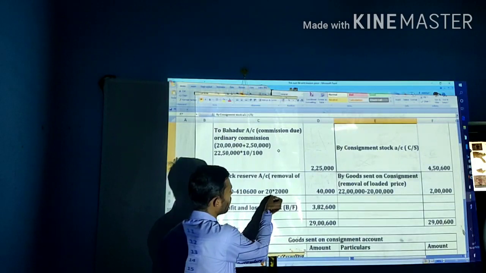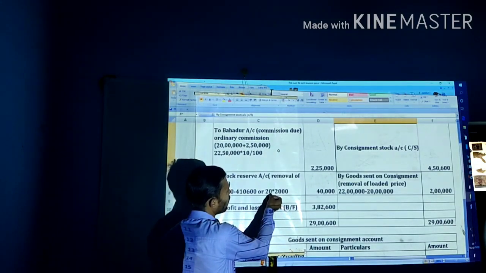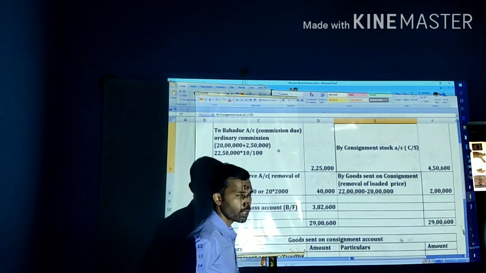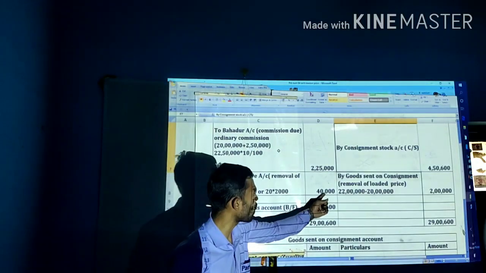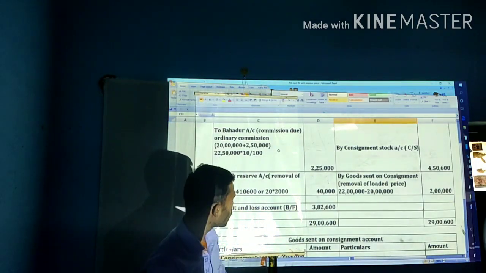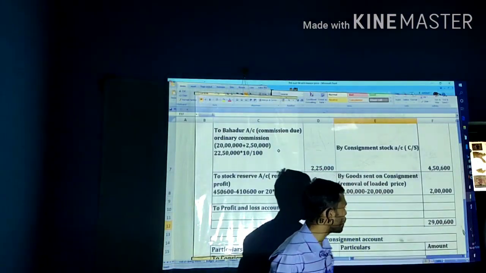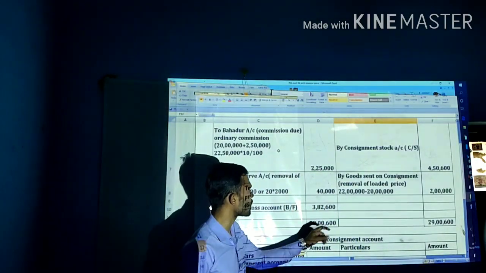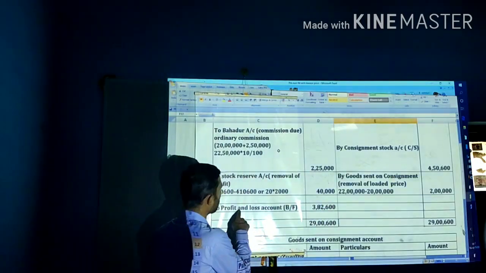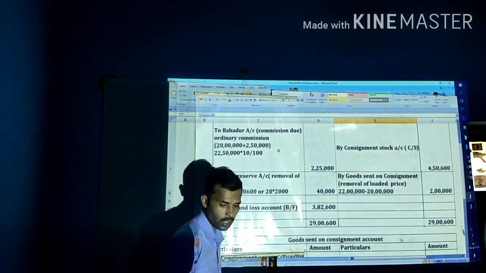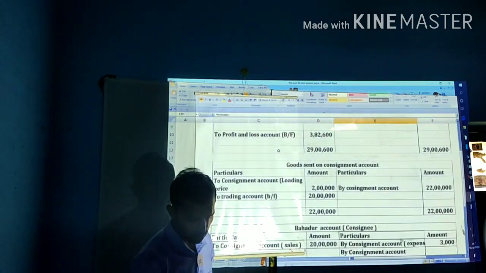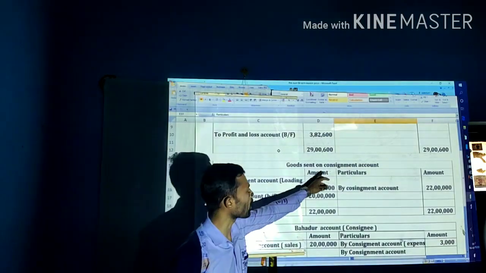Or you can say the number of units in closing stock is 20, and the profit included is how much? 2,000 each. So the amount will be 40,000. Right? Make it balance. 29 lakhs 600 will be the credit balance. From 29 lakhs 600, minus all the debit balance, the balance to profit and loss account will be 3 lakh 82,600.